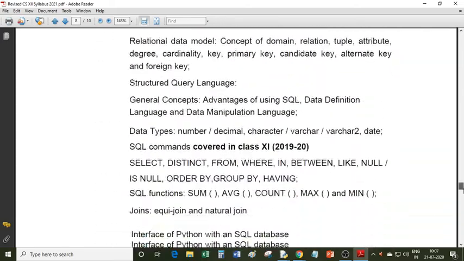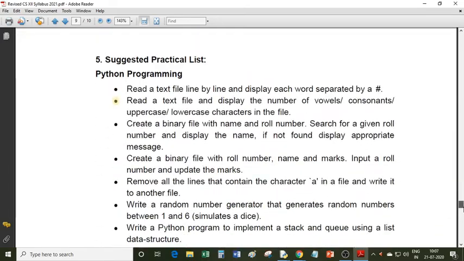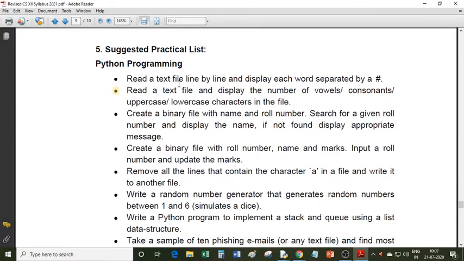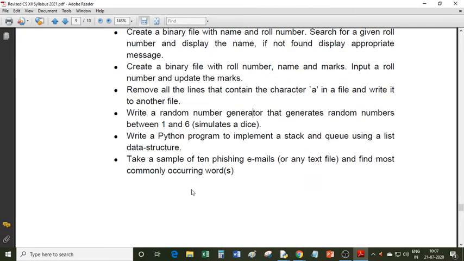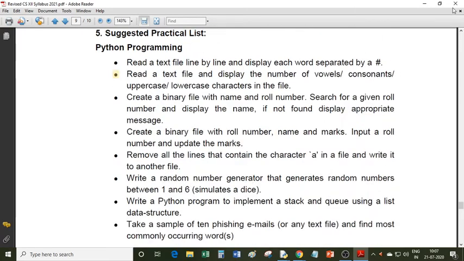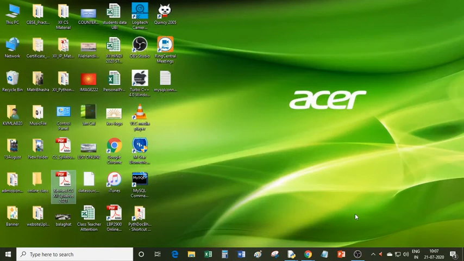Your syllabus also suggests some practical programs. For example, read a text file line by line and display each word separately by a hash. Read a text file, display the number of vowels, consonants, lowercase characters. Create a binary file, remove all lines that contain A in a file. So this type of programs may be asked in your practical examination. So you must know how to write file handling programs in Python.